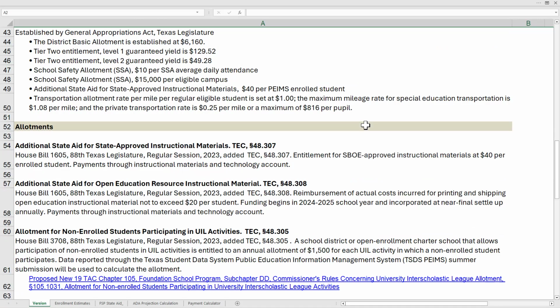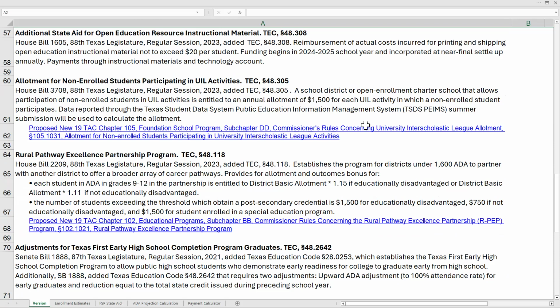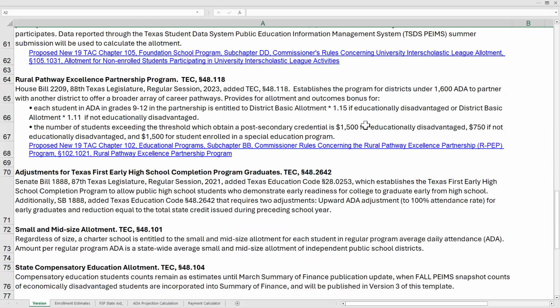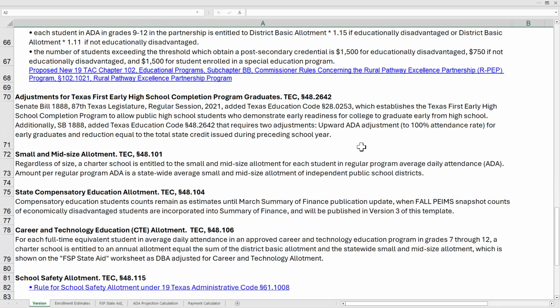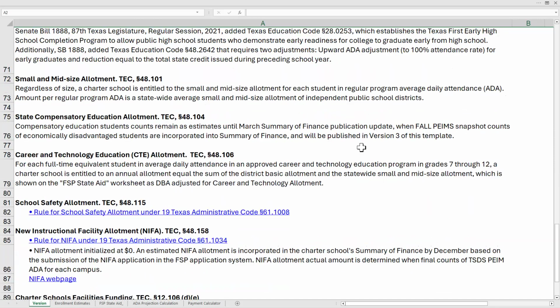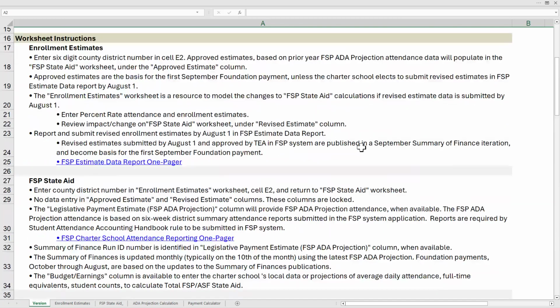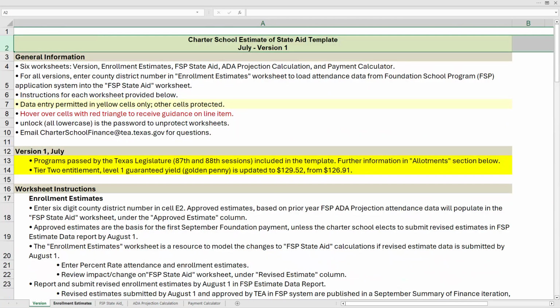And finally, under the allotment section, there is a brief description of some of the allotments that are part of the Foundation School program and may include hyperlinks to specific proposed or established rules associated with the allotment. Next, we will move on to the Enrollment Estimates worksheet.